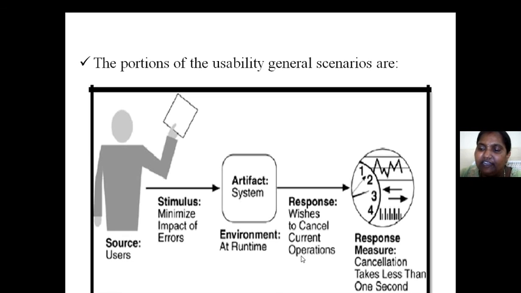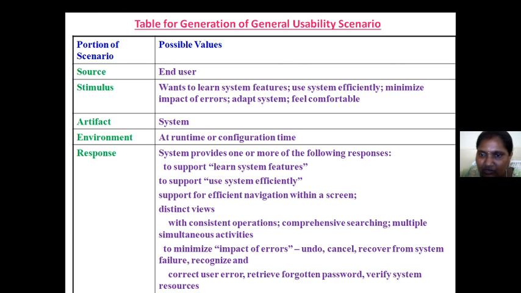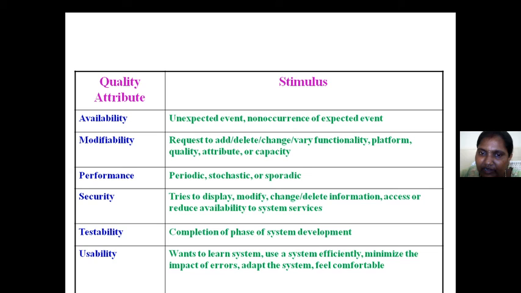The user wishes to cancel current operations. Whenever there is a problem, the system has to respond by cancelling the current operations. The measure tells whether it is performing well or not. The measure is that cancellation takes less than 1 second. These are all given in this table. I don't want to read it.